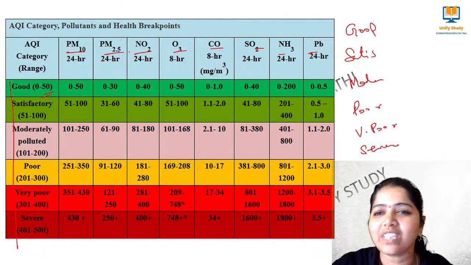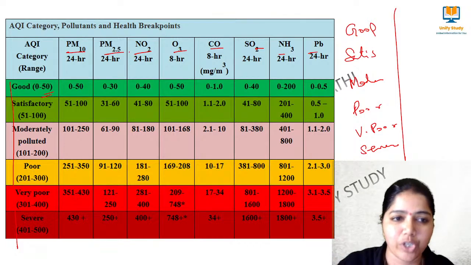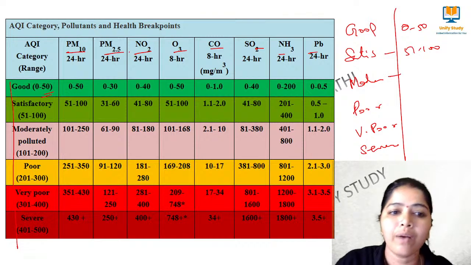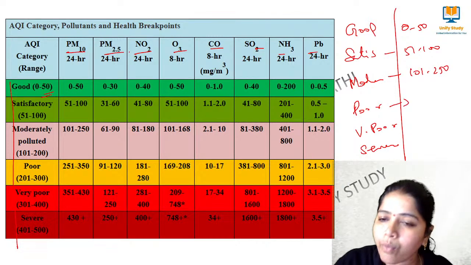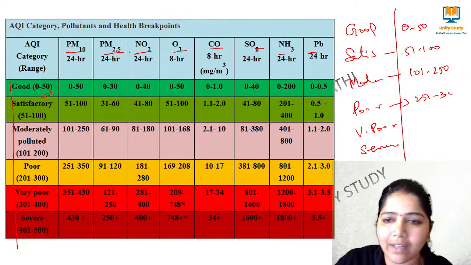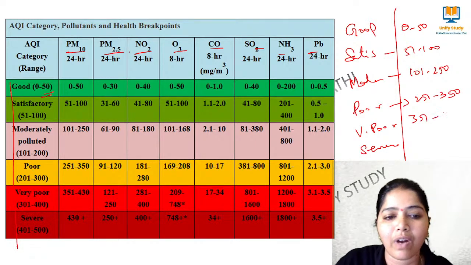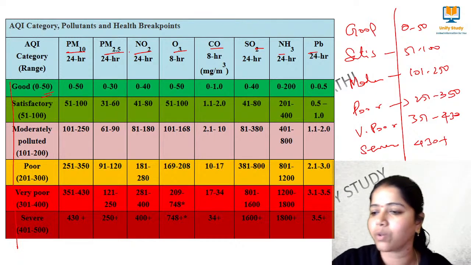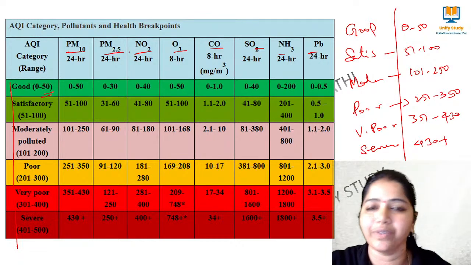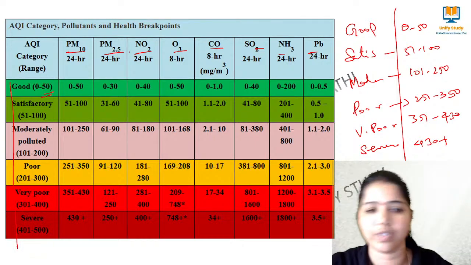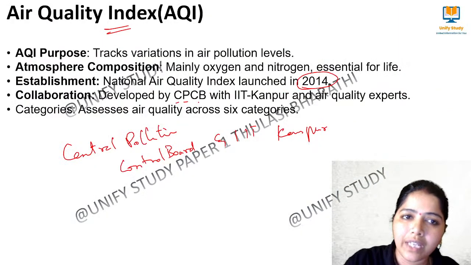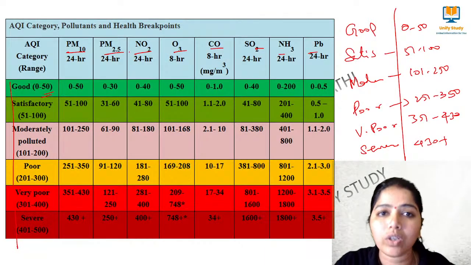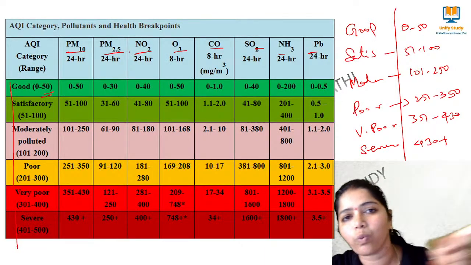Okay, right. So with these categories, the air quality index is measured. 0 to 50 is very good. The satisfactory level is 51 to 100. Moderate level is 101 to 250. Poor is 251 to 350. Very poor is 351 to 430. And 430 plus is the severe level, where the air quality is polluted. So you have to remember the pollutants, their sources, who designed this air quality index, what the air quality index ranges are, and with what parameters they measure.